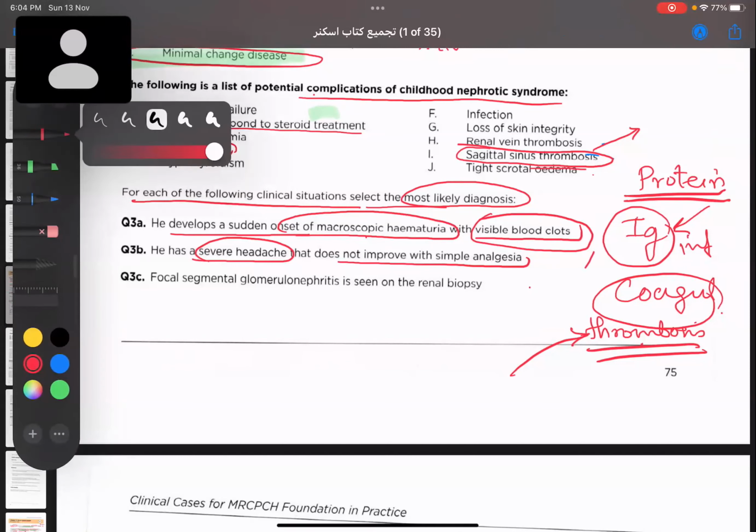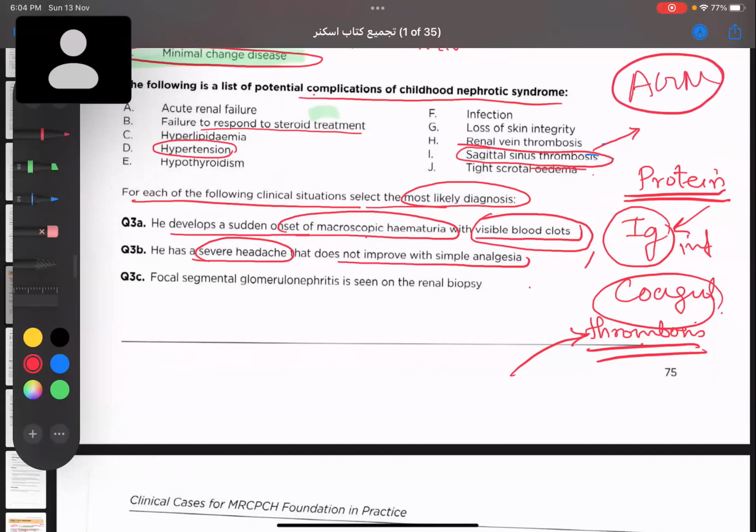See, if this was a case of AGN, then hypertension would make more sense. Since nephrotic syndrome does not usually cause hypertension, we are not considering hypertension. We are considering a case of sagittal sinus thrombosis. Okay.